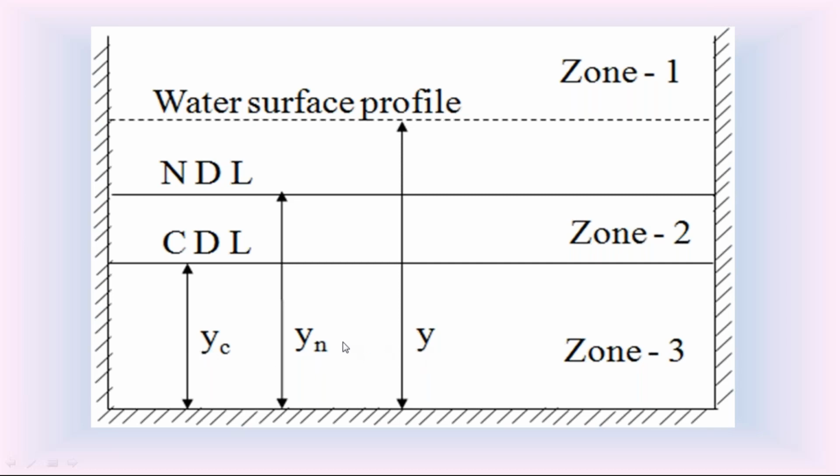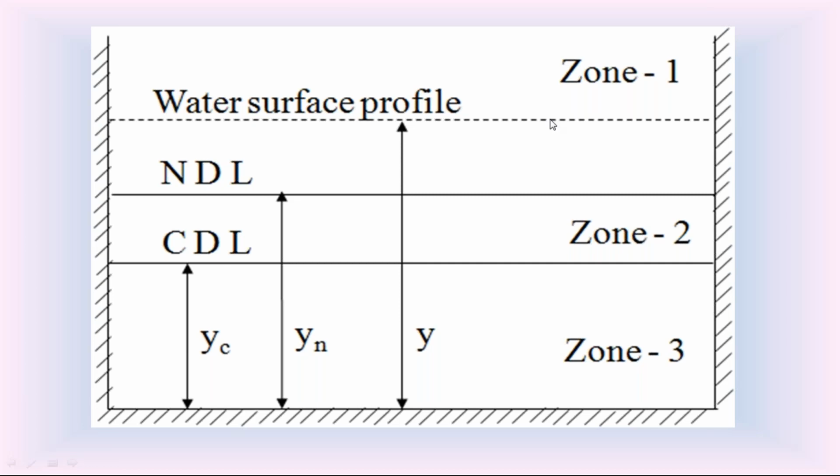If Y is more than Yn and Yc, the water surface profile is in zone 1. If the depth of flow Y is in between Yn and Yc, the profile is in zone 2. If Y is less than Yn and Yc, the profile is in zone 3. Every student, please listen to this carefully.